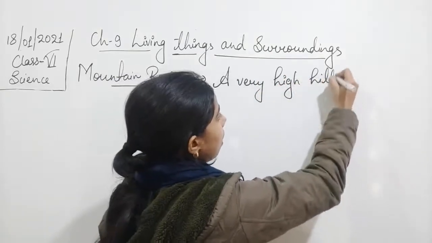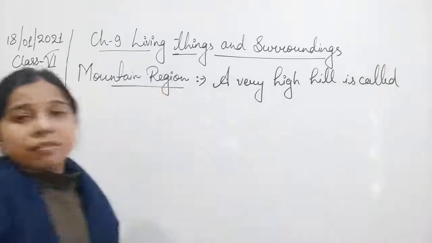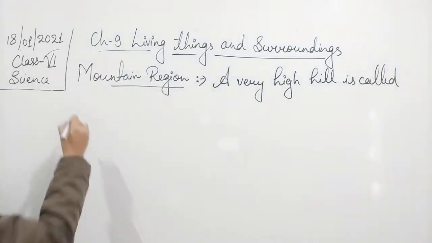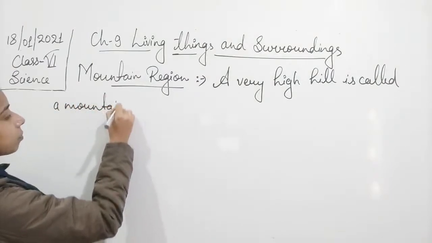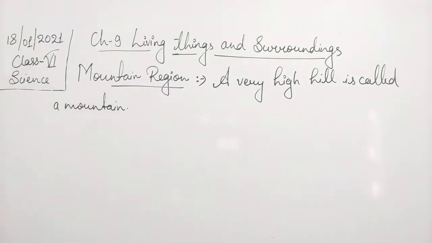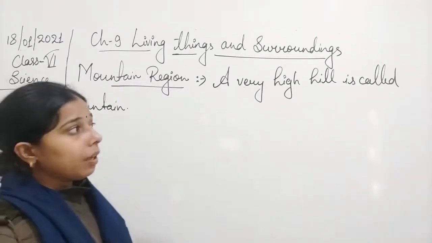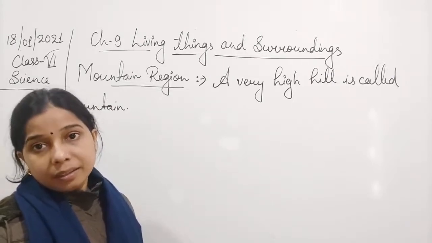A very high hill is called a mountain. Okay, a very high hill is called a mountain. So generally the habitat of the mountain is very cold and windy.